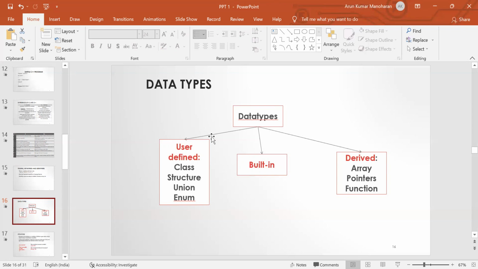And the next one is the floating point type. This floating point type contains both an integer part, followed by a decimal point, and then a fractional part. Example: 500.55. Here 500 is the integer part followed by the decimal point, and 55 is the fractional part. The keyword for floating point type is float, and it takes 4 bytes of memory. And then double.